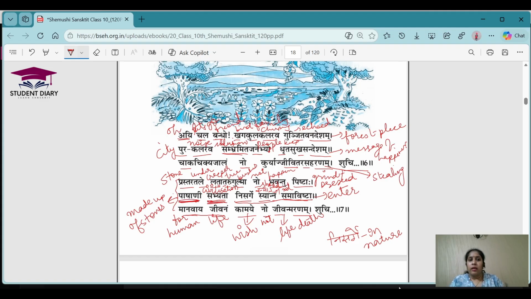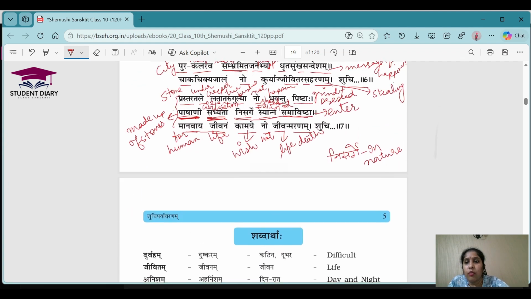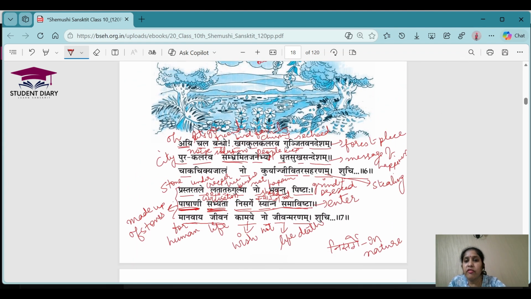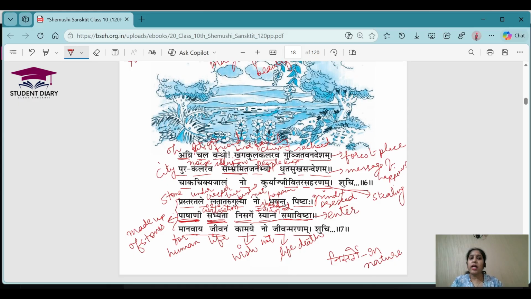Okay. Let's go for the next shloka. Oh wow, we have finished the meanings of all the shlokas. I hope you have understood the meaning of all the shlokas. So I will suggest that after watching all these shlokas, just go through them yourself from your book. Have you understood all the shlokas or not? If you have understood, I am also proud of myself and I am proud of you also.